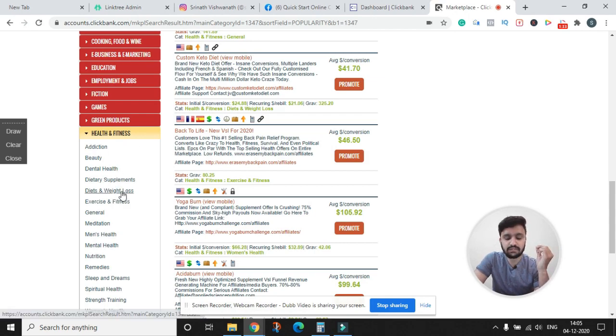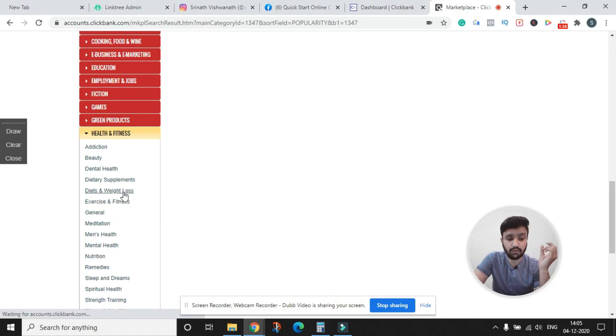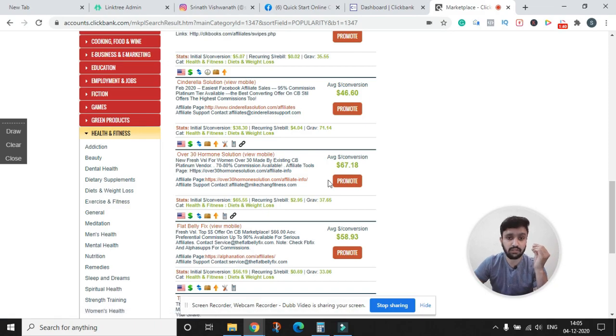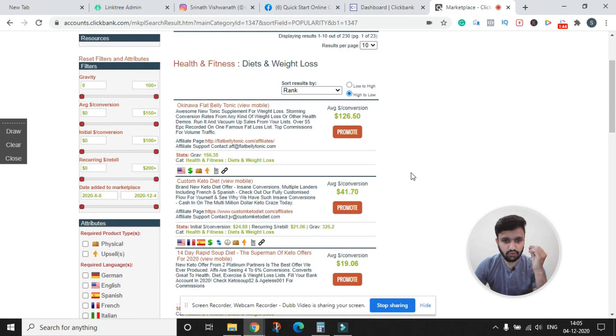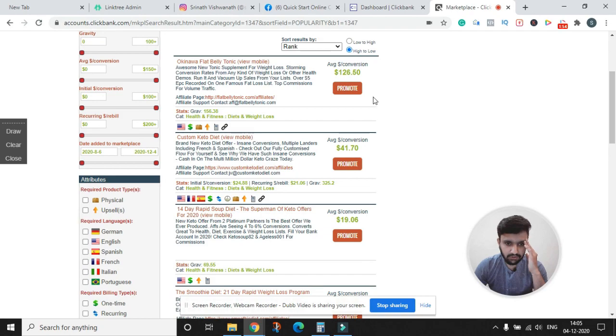Now let's see what type of products are available in weight loss, so that we can easily promote the product to people who are interested in losing weight. After opening it, we can see all the different affiliate digital product offers in the weight loss niche. Here you can see average dollar per conversion, which is nothing but the average commission on each sale that we are going to get.